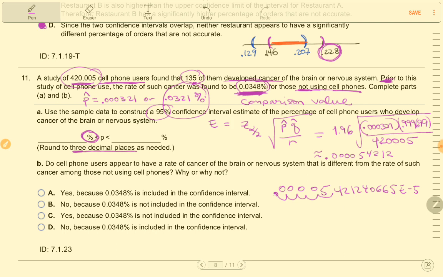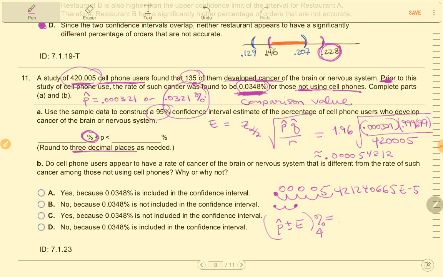So as a percentage, you would multiply this times 100, so I'm actually going to end up going 2 places in reverse. So now I'm going to have p hat plus or minus e as percentages. Okay, so we're going to see them as percentages. I'm putting that there just so I remember that I already changed the format to percent.